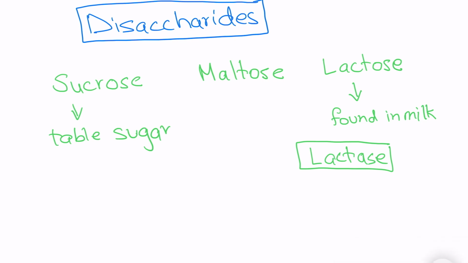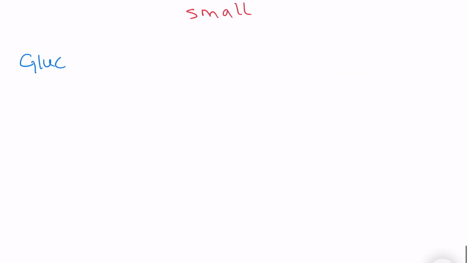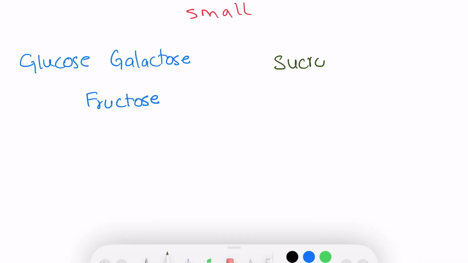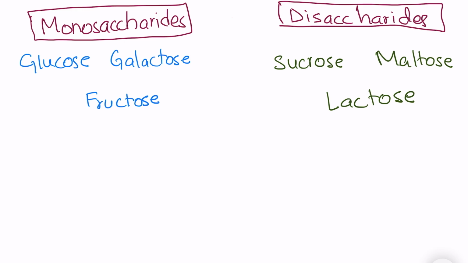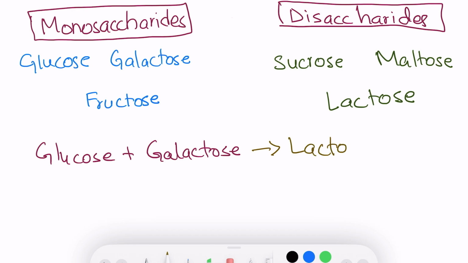You can remember the names of these three disaccharides by a mnemonic, SML, or small spelled weirdly. Now remember the three monosaccharides that we discussed earlier? These three disaccharides are formed by different combinations of these three monosaccharides. For example, when glucose combines with galactose, the disaccharide formed is lactose. You can remember this from the fact that lactose is present in the name galactose itself.